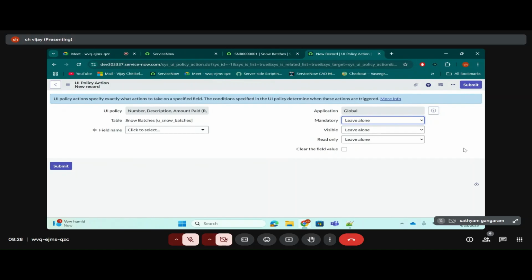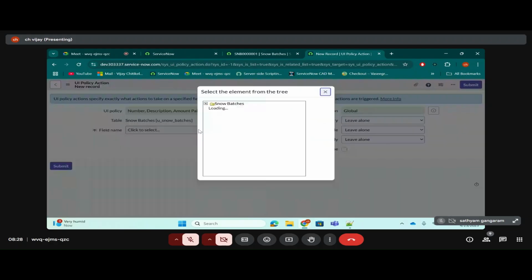Try to see this form and try to explore by yourself. It will be easy for you. First of all, select the field name. Select the field. See, it's self-explanatory here. Pay attention here. Which field do I need to select? Let's select one field known as number. Let's start with number.